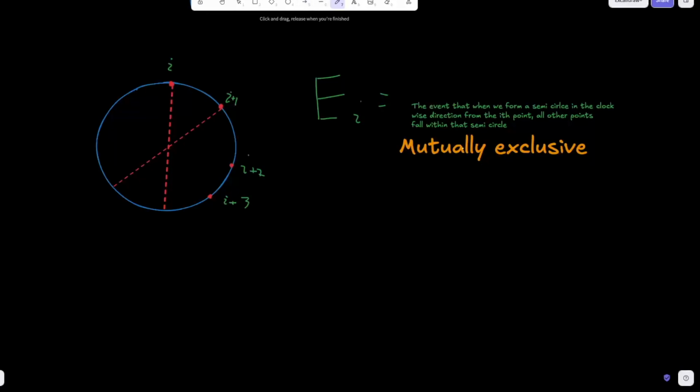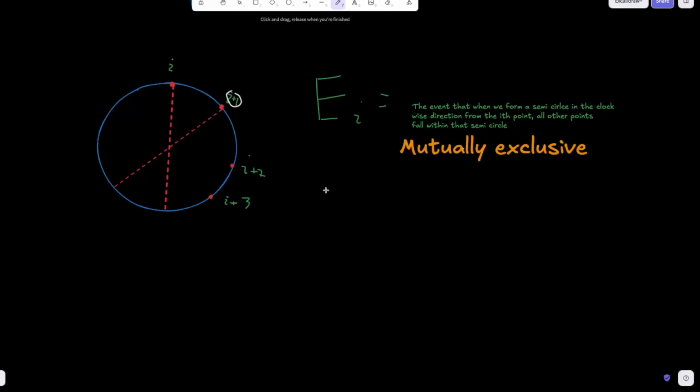That's this guy's semicircle, okay? And do you see how as soon as we form the semicircle of the point I plus 1, we exclude point I? And if we were to go to point I plus 2, we would then be excluding point I plus 1. So because of that, only one semicircle can be formed on this circle that will contain all of these points. And that's going to simplify things a lot for us, okay?